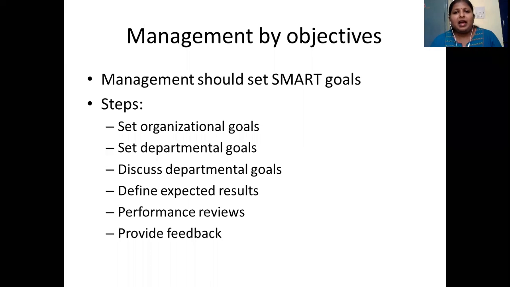Then we have MBO, Management by Objectives. Remember this abbreviation, MBO. It stands for Management by Objectives. So what is done here?